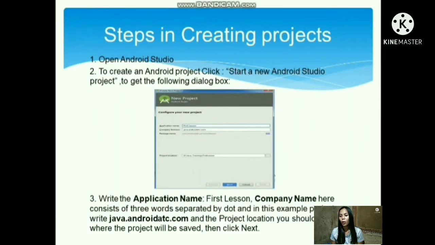Step 1. Open Android Studio. Step 2. To create an Android project, click Start a new Android Studio project to get the following dialog box. Step 3. Write the application name, company name that consists of 3 words separated by dot, and of course the project location, which is where you should select where the project will be saved. In this part, you are required to provide the following.